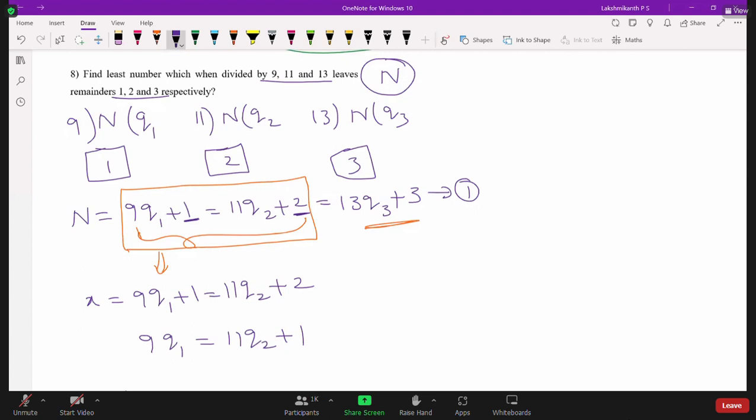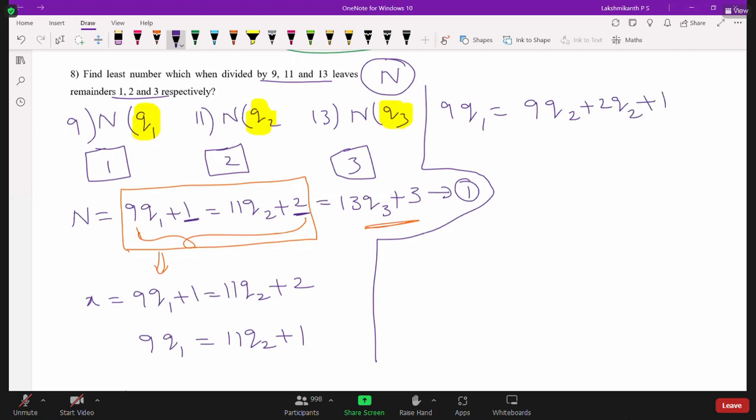We already know that q1, q2, q3 are natural numbers. Now 9q1 is equal to 11q2 plus 1, and I am going to write 11q2 as 9q2 plus 2q2, so 9q1 equals 9q2 plus 2q2 plus 1.